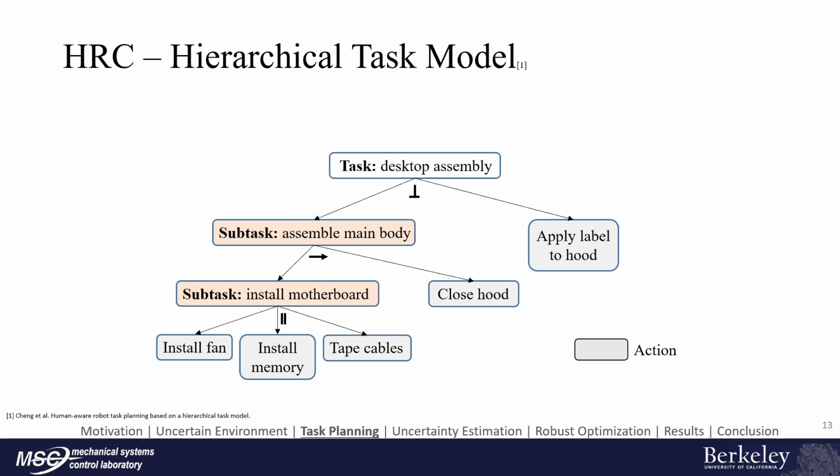To make a task-level plan, we use a hierarchical task model that breaks the desktop assembly task down into subtasks and actions. The logic relationships between these actions are independent, sequential, and parallel.